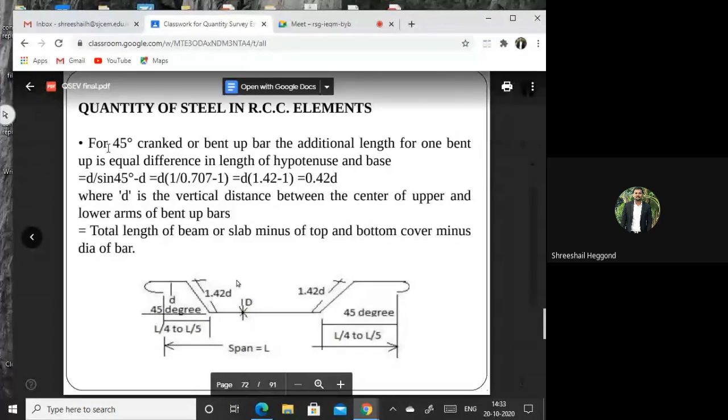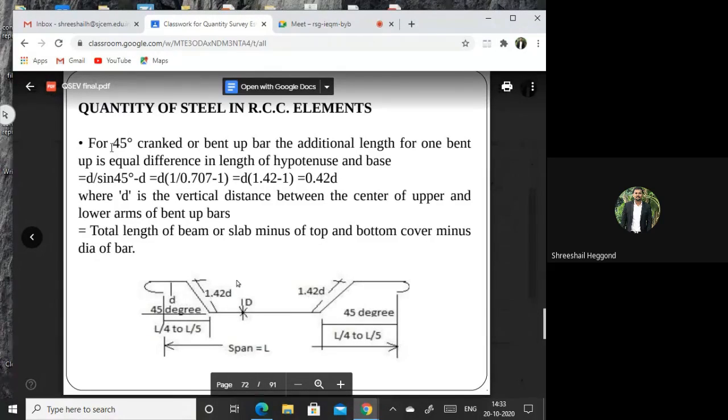But as per syllabus, you need to find out for bent up bars of 45 degree, 30 degree, and 60 degree. There are 3 varieties of bent up bars: 45 degree, 30 degree, and 60 degree. Most commonly asked questions are for 45 degree as well as 30 degree. 60 degree questions were not asked till date.